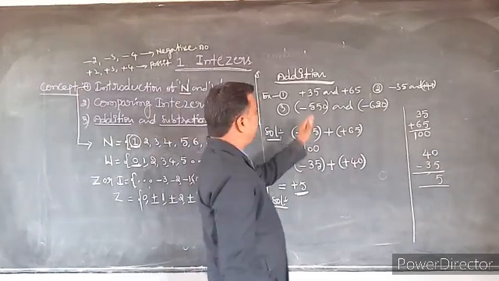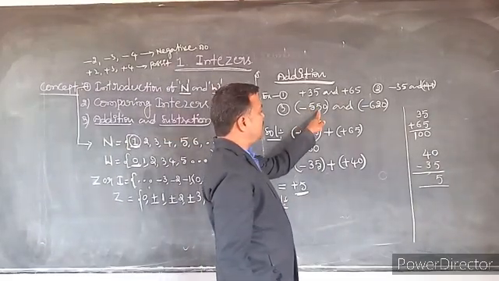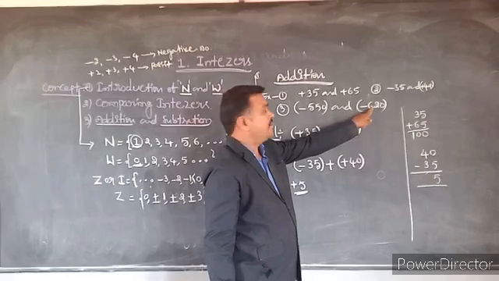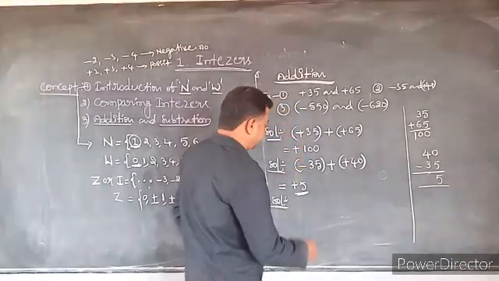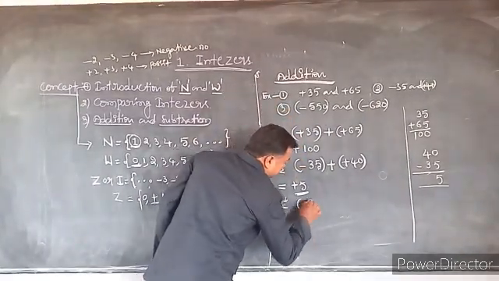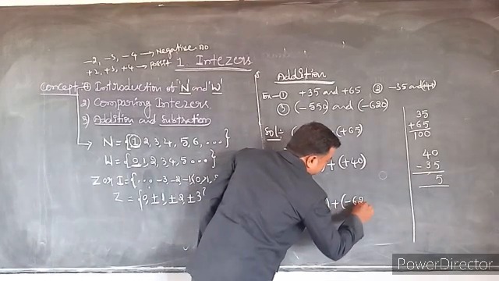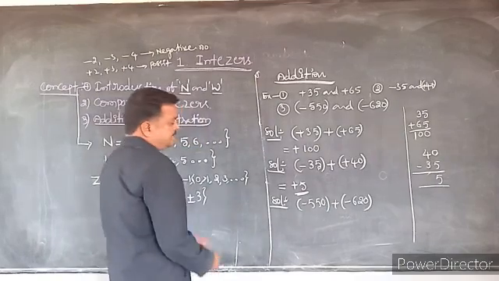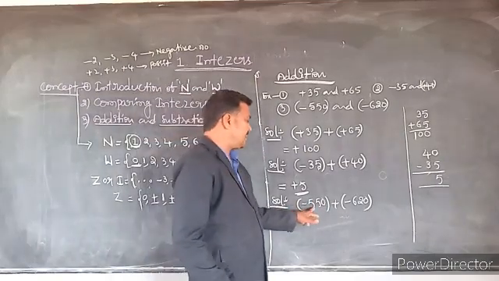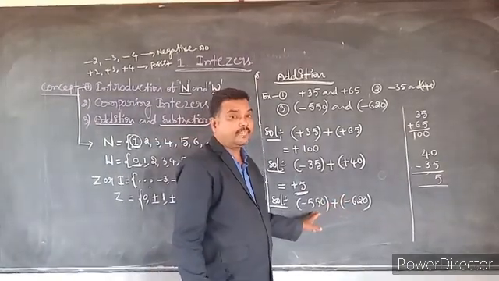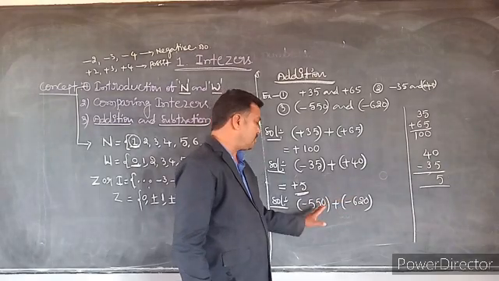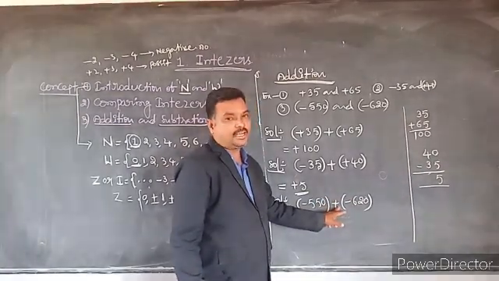Third type of addition, minus 550 and minus 620. See, in this problem they gave two negative integers, so we have to add these two negative integers.